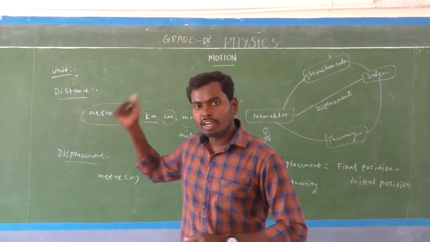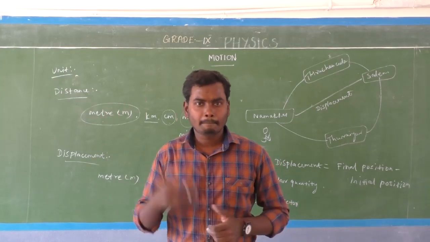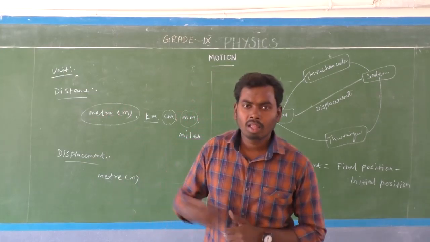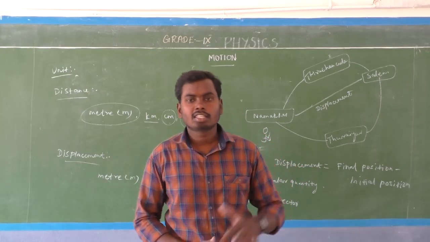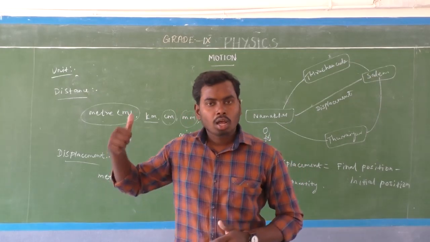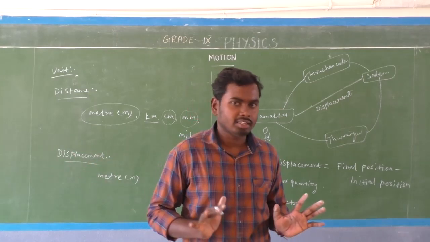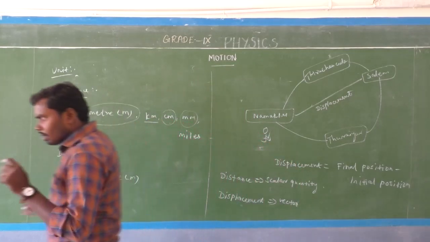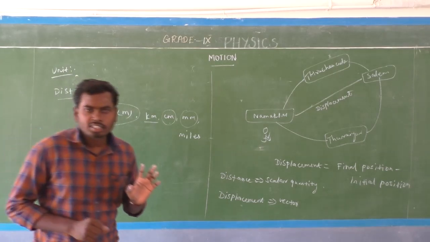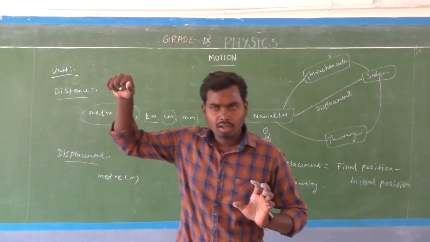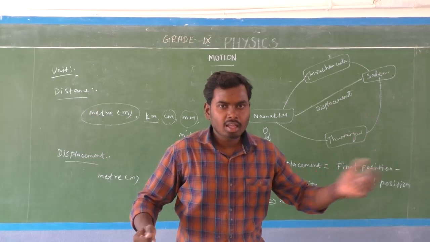So next one, the unit of distance. What is the unit of distance? The SI unit of distance is meter. What is the SI unit of displacement? That is also meter. So both distance and displacement have the same SI unit, meter. Already we know that distance is a scalar quantity and displacement is a vector quantity.